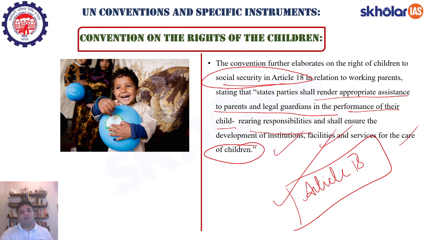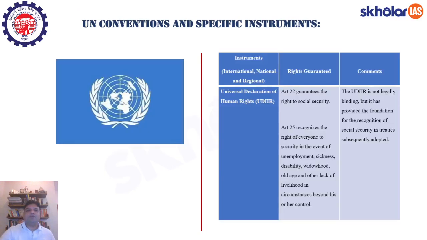Let's not forget that children require special care and attention, right? And because children require special care and attention, there has to be a special convention which deals with that. Okay, so there are certain UN conventions and certain specific instruments which have become the legal vehicles for ensuring social status and social health and social insurance to the marginalized sections in the society.